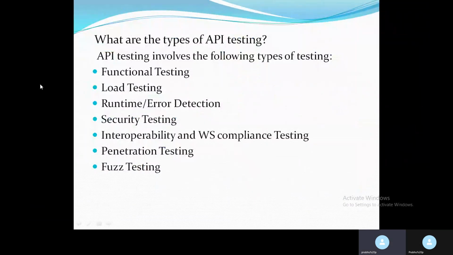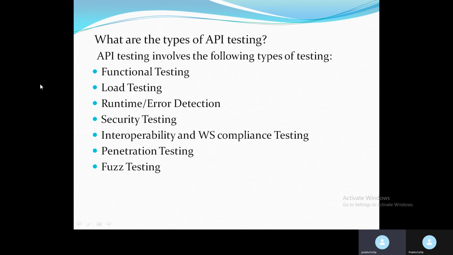Next, what are the types of API testing? API testing involves the following types of testing. First is functional testing, then load testing, runtime and error detection, and security testing. Security testing is very important in terms of API testing. Next is interoperability and WS compliance testing.